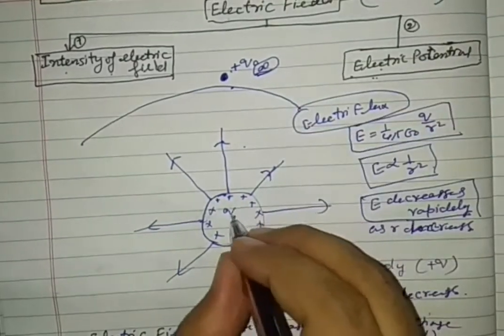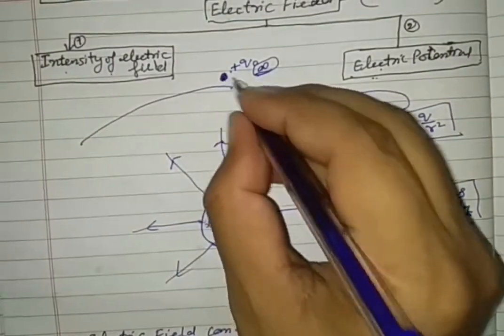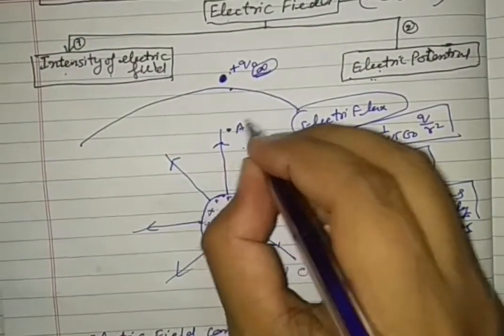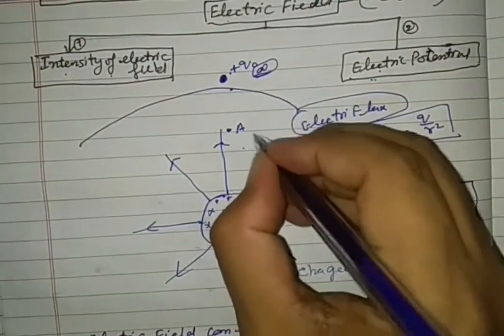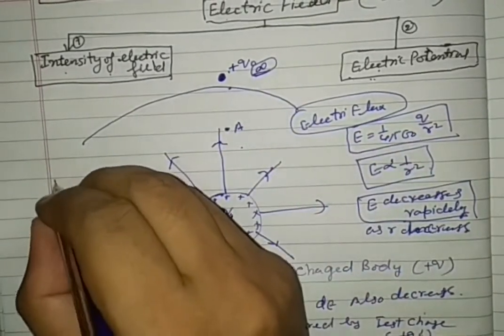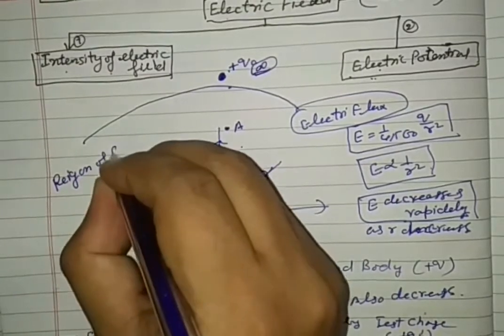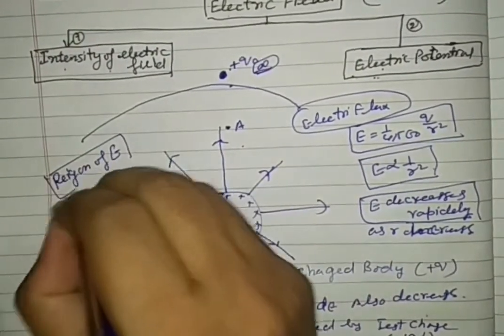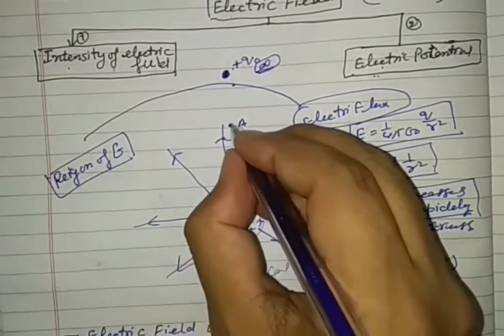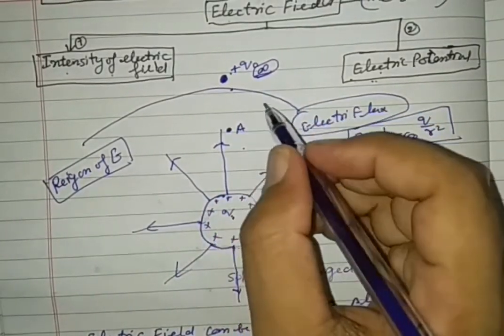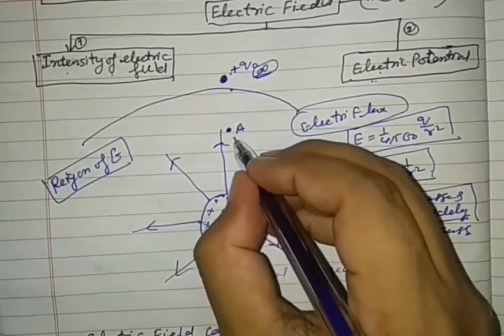Now see, suppose consider a point A here within an electric field. So this is called the region of electric field. So point A is in the electric field, right? So what is electric potential?